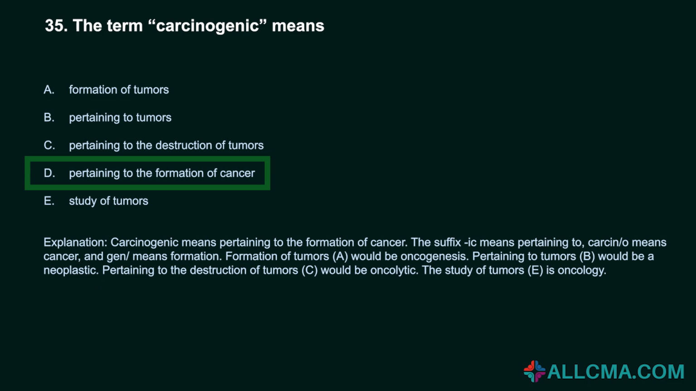The suffix ic means pertaining to, carcin/o means cancer, and gen means formation. Formation of tumors, A, would be oncogenesis. Pertaining to tumors, B, would be neoplastic. Pertaining to the destruction of tumors, C, would be oncolytic. The study of tumors, E, is oncology.